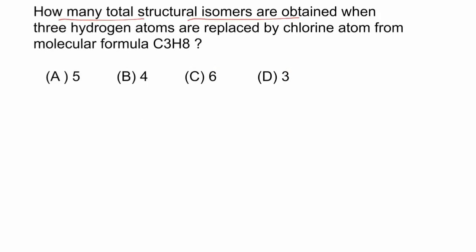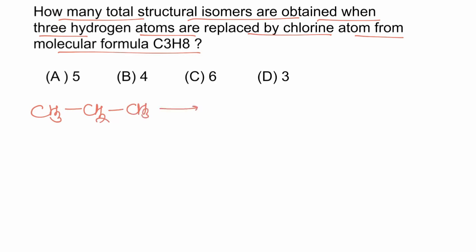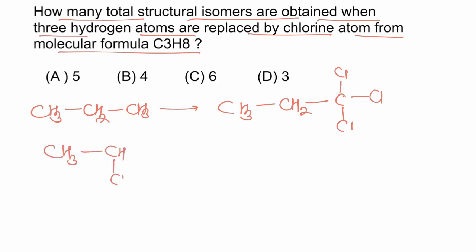How many total structural isomers are obtained when 3 hydrogen atoms are replaced by chlorine atoms from molecular formula C3H8? The structure of C3H8 is CH3, CH2, CH3. If all three atoms are replaced on one terminal carbon, we get the structure CH3, CH2, CCl3. Another case is when 2 hydrogen atoms are replaced from a terminal carbon and 1 from the middle carbon, so we get this structure.